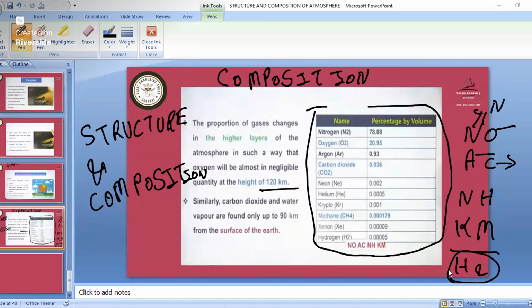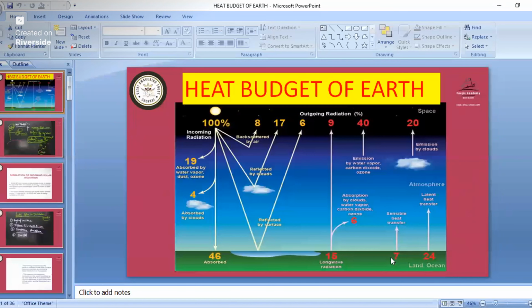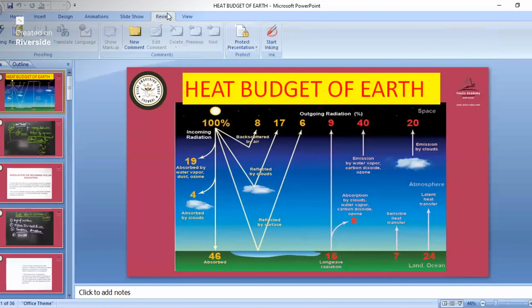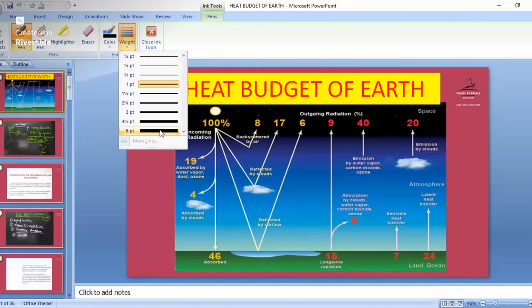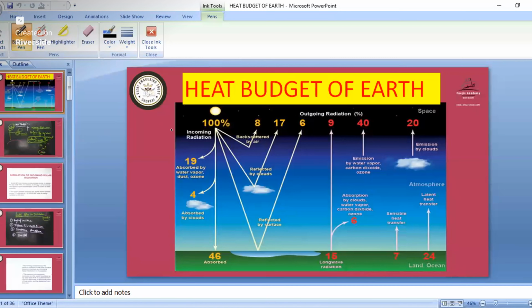Okay, so now we have finished the structure and composition of the atmosphere. After this we'll start the heat budget of Earth. Budget means what? Even at home, or in our parliament, there is a proposal of budget. Budget means how a particular amount of money is to be distributed and used. In that way we have the heat budget on Earth's surface also.